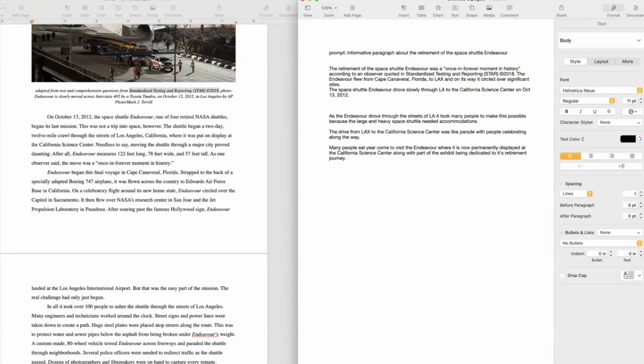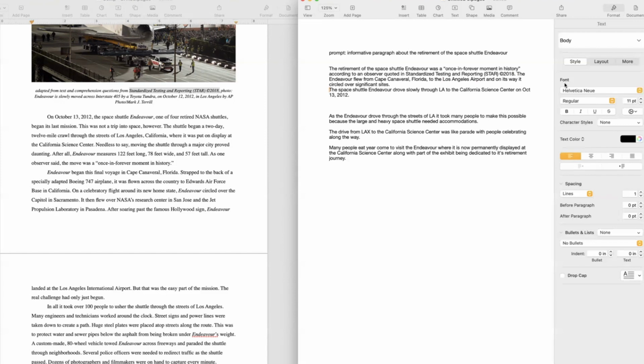The Endeavor flew from Cape Canaveral, Florida to LAX. On its way, it circled significant sites. Maybe we should say Los Angeles Airport. Maybe everybody doesn't know what LAX is. Los Angeles Airport. And there's only one, right? There's only one Los Angeles Airport, so we've got to put "the" in front of it. Okay.